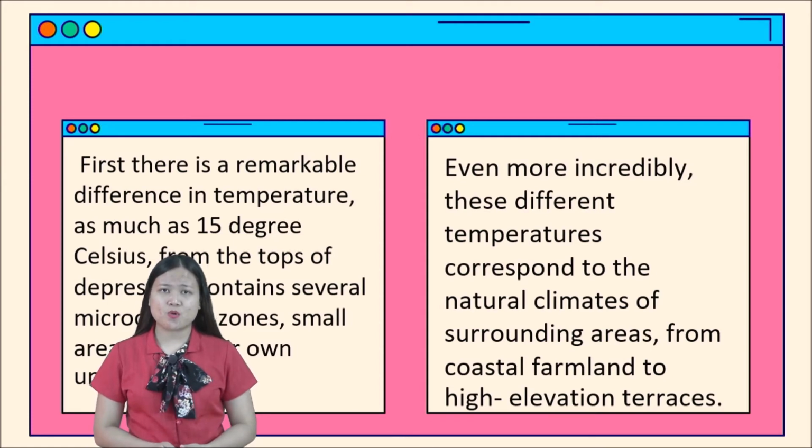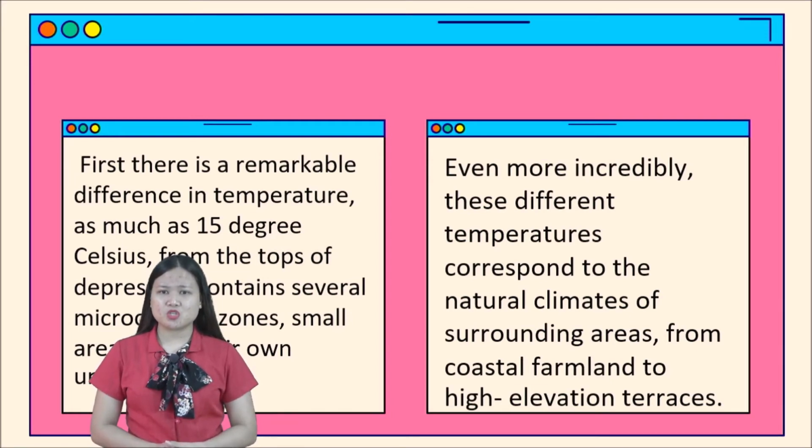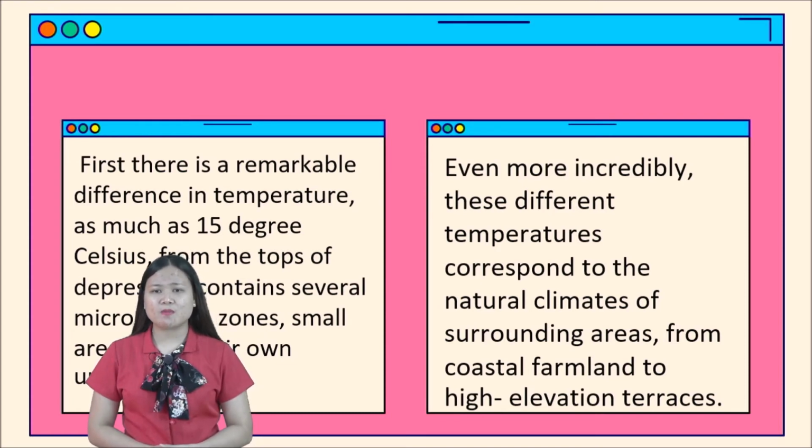I told you a moment ago that this Moray served as an agricultural research site. So even more incredibly, these different temperatures correspond to the natural climates of surrounding areas, from coastal farmland to high elevation terraces.